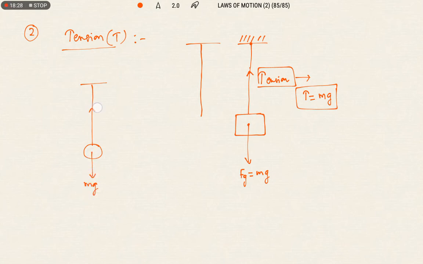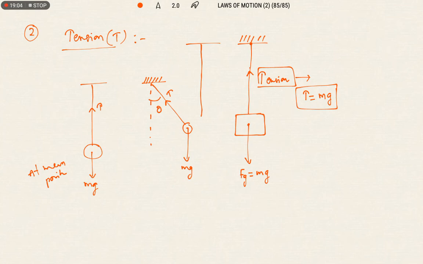So tension we can write like this, T balances mg at the mean position. Now by giving some force, we take this bob in such a way that it makes an angle theta with the vertical. When we take the string making an angle theta with the vertical, we know the direction of the tension is always towards the point of suspension. Now they are asking what is the magnitude of the tension in the string.